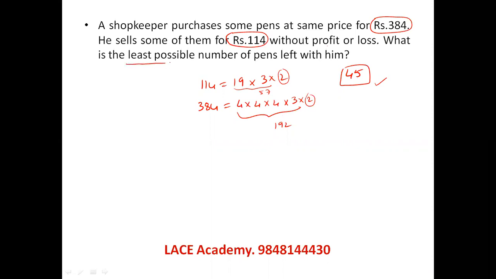So for getting the least possible number of pens, I have to take the highest possible price of each pen. That's why I took 6, which is the highest common factor for both of them. He's indirectly asking for the highest common factor of both of them, which is 6. That is the price of the pen. So 64 pens bought, 19 pens sold, 45 pens remaining.